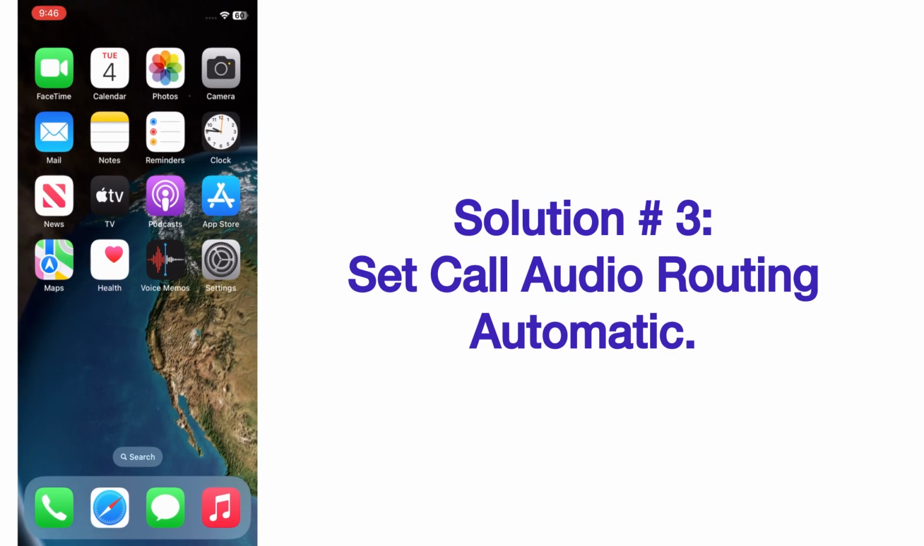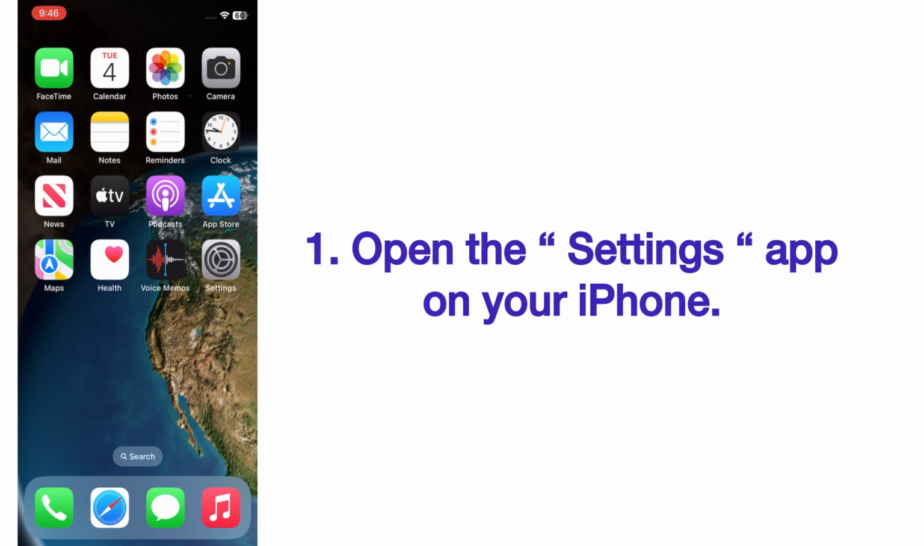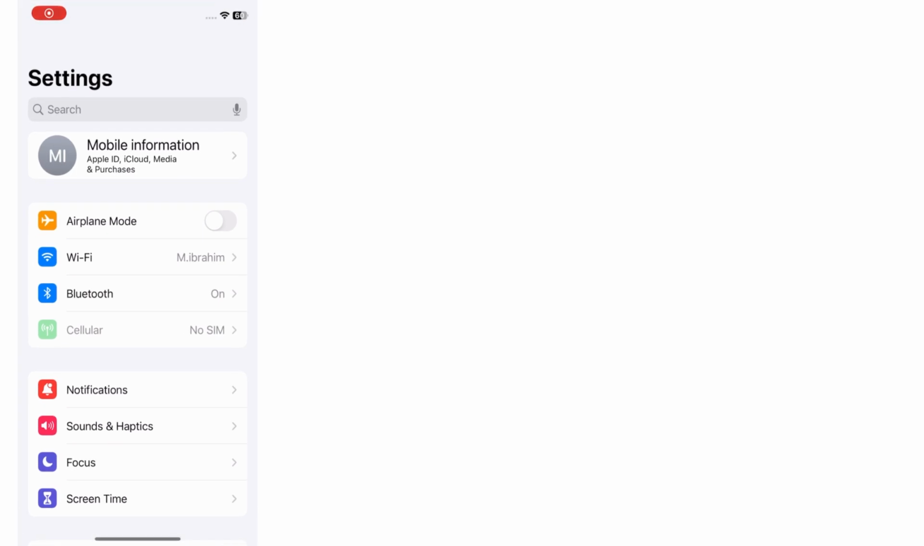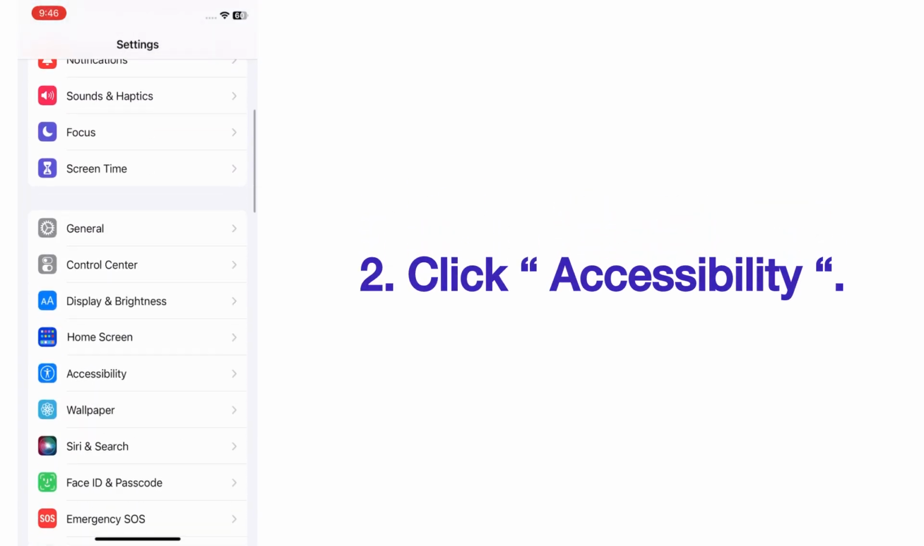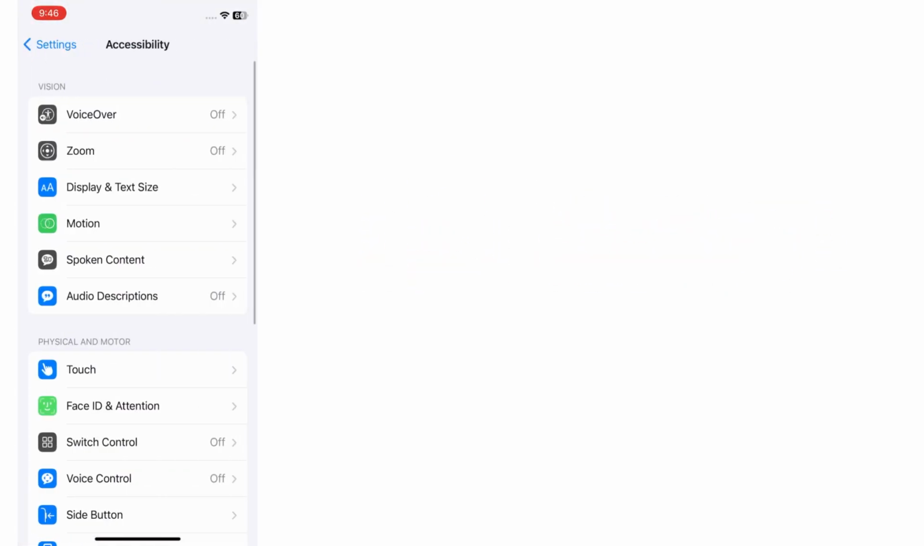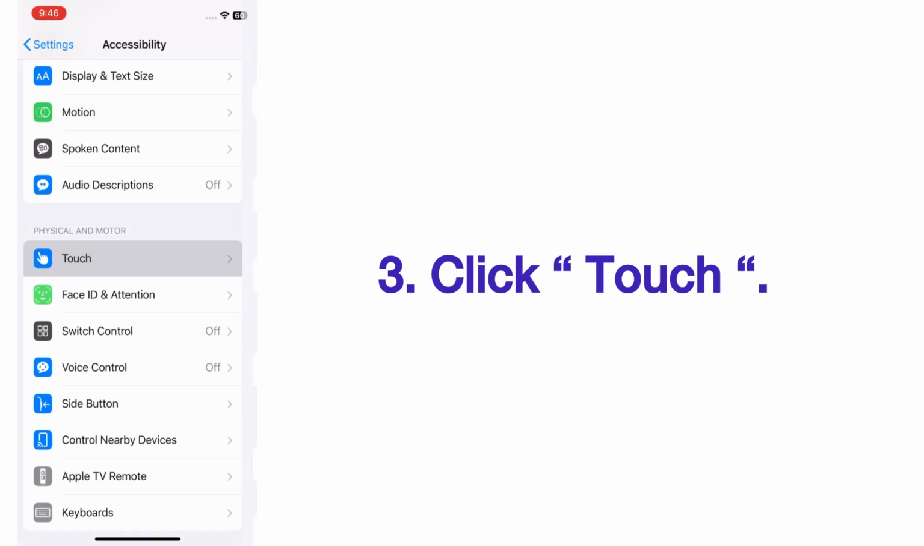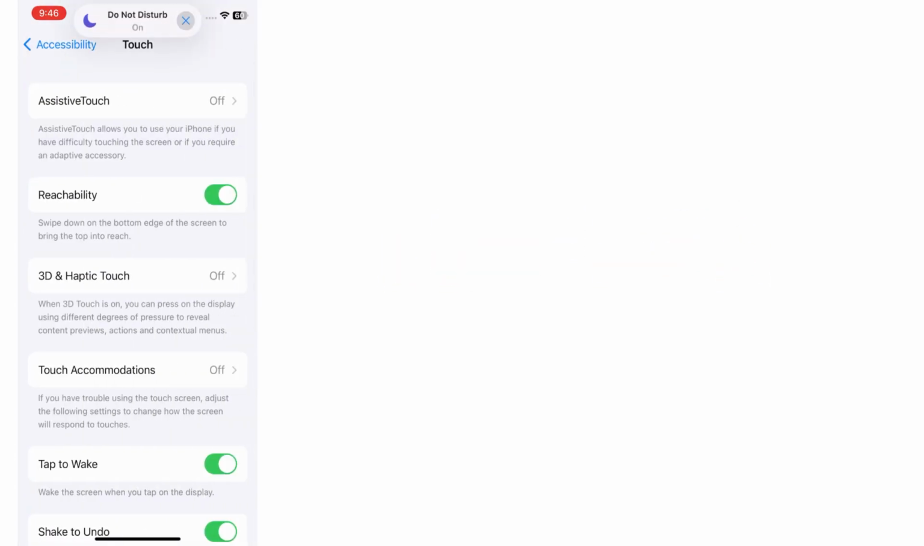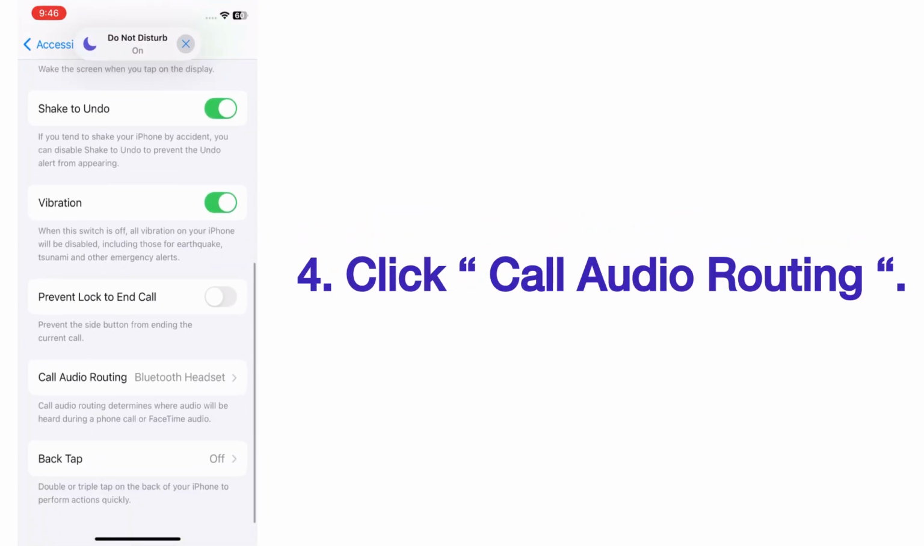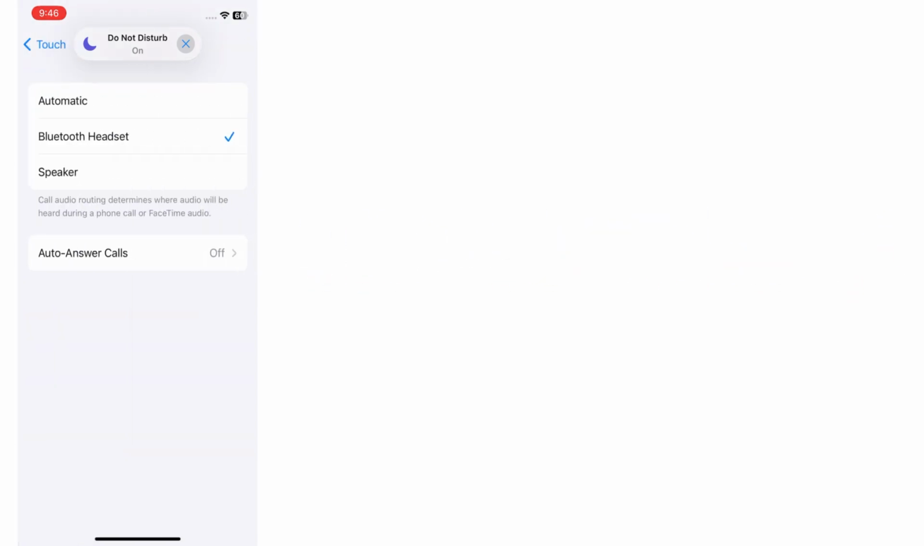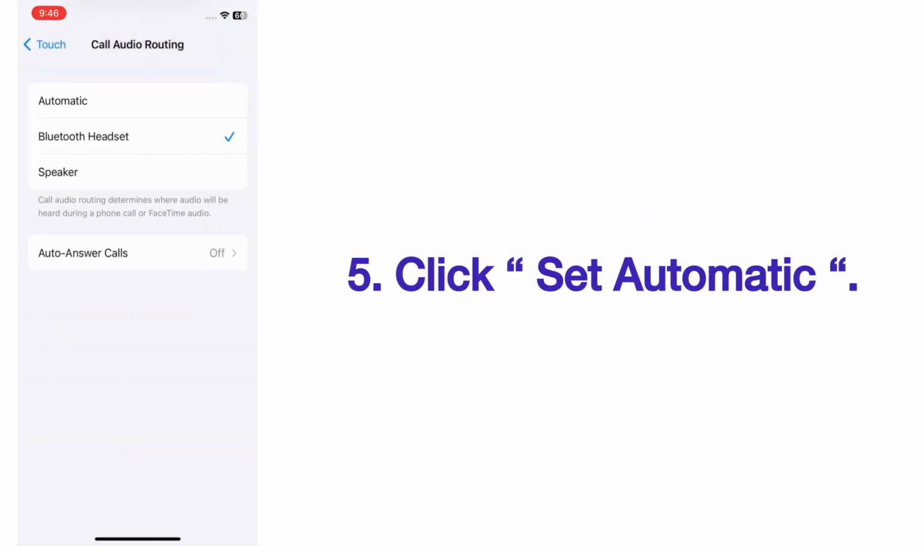Solution number 3. Set call audio routing automatic. Open the Settings app on your iPhone. On the Settings page, scroll up, click on Accessibility. On the Accessibility page, click on Touch. Click Call Audio Routing. Click Automatic.